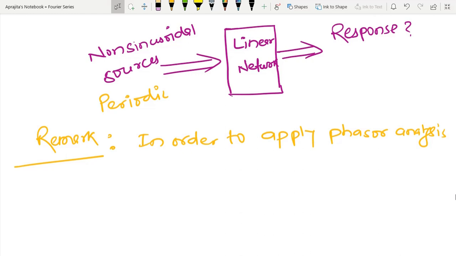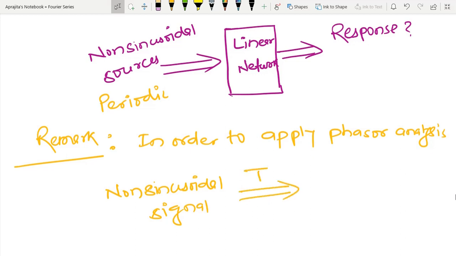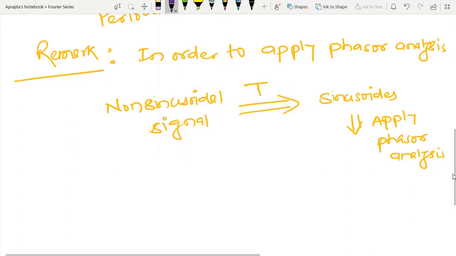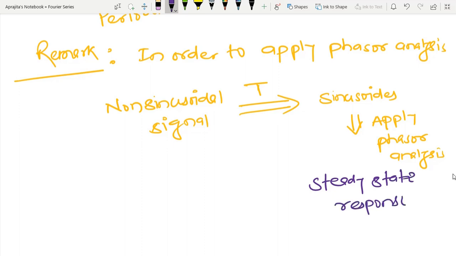Suppose I have some non-sinusoidal signal, and I have to apply some kind of transformation such that it can be expressed in the form of sinusoids, and after that I can apply phasor analysis, since I am concerned with the steady state response.